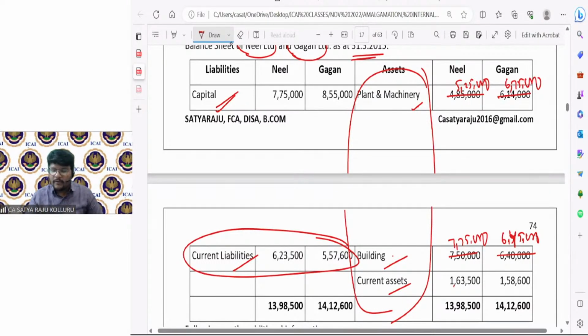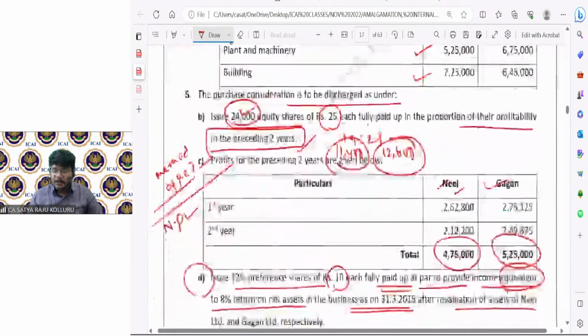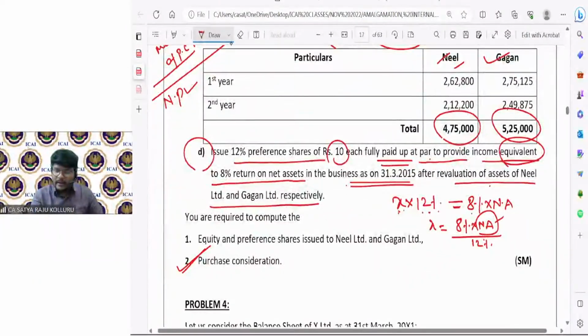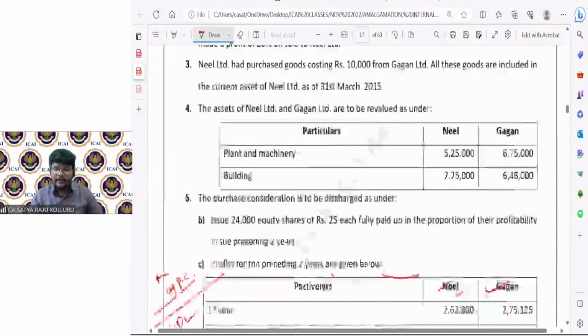Now let me know NAV. 5,25,000 plus 7,75,000 plus 1,63,500 minus 6,23,500. 8,40,000. For Neil, it is 8,40,000. For Gagan, let me check.